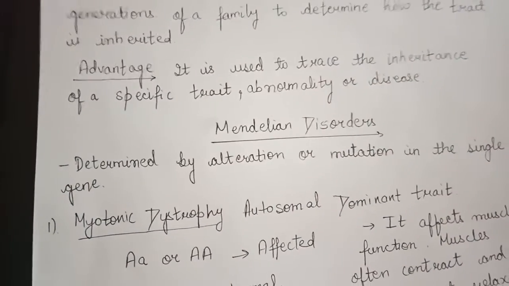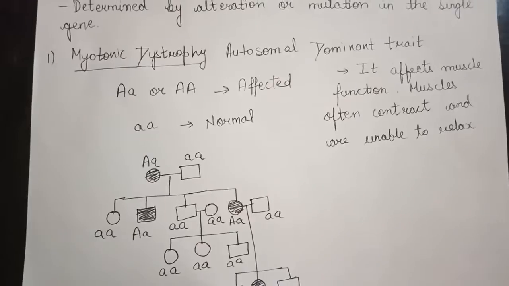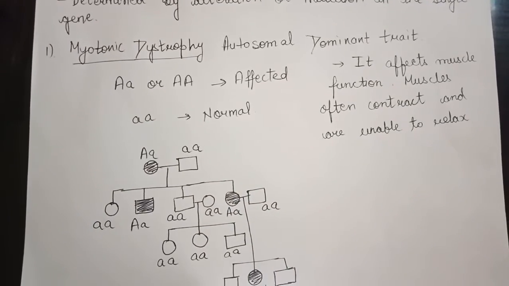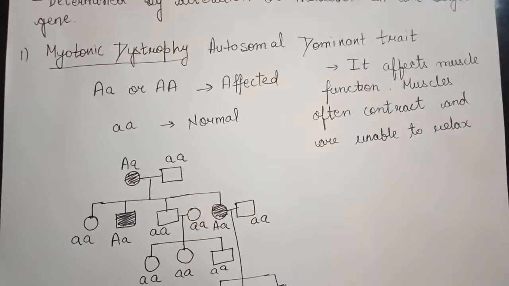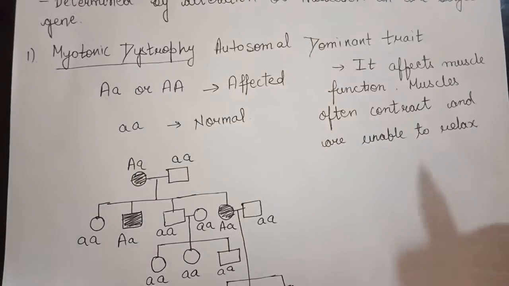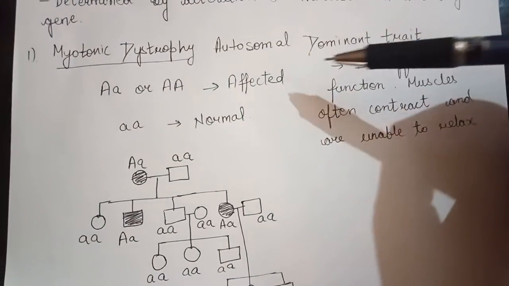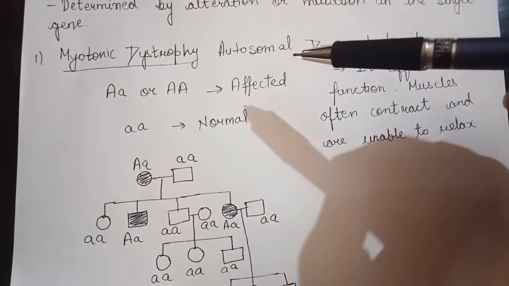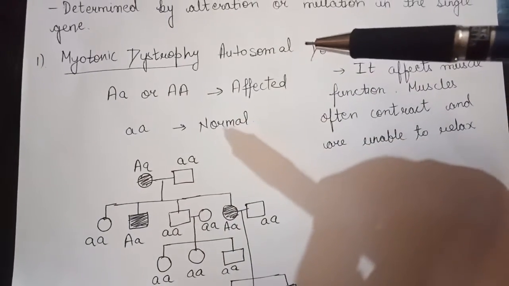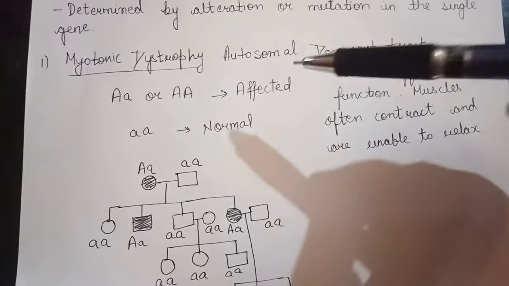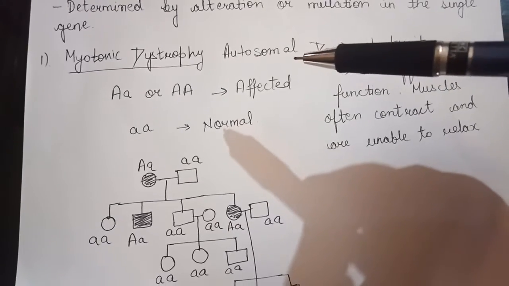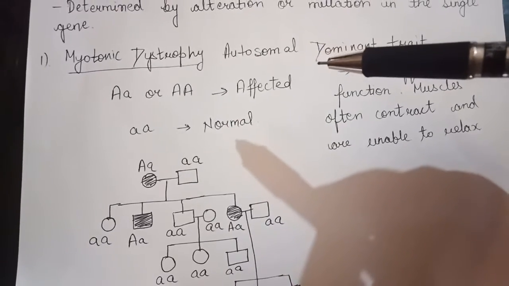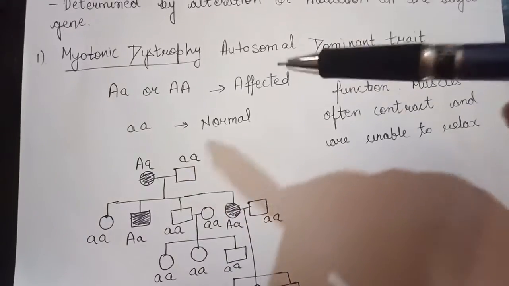Now the first disorder that we will discuss is myotonic dystrophy. Now what is myotonic dystrophy? It is an autosomal dominant trait. Now what do you mean by autosomal? If any disease is autosomal, it means that the disease is caused because of the autosomes.